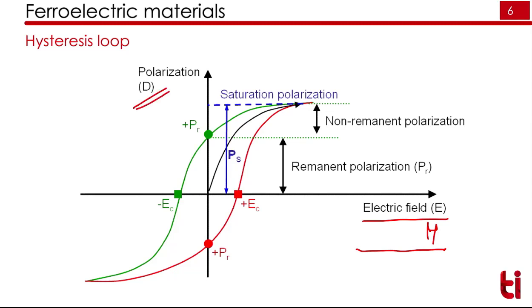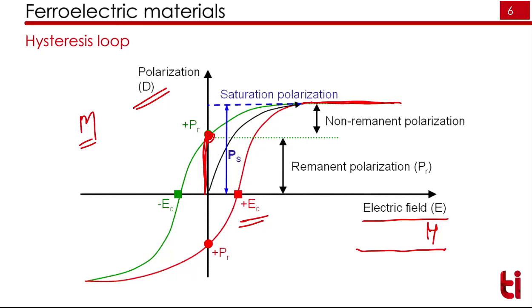In the ferromagnetic material, we'll have a magnetization. This is analogous to the ferromagnetic. That's why the name ferroelectric is given. Here also we have a coercive field. There is a saturation polarization, that is, after this point, there is no change in the polarization. Again, there is remnant polarization also. Remnant polarization is the polarization at zero electric field.